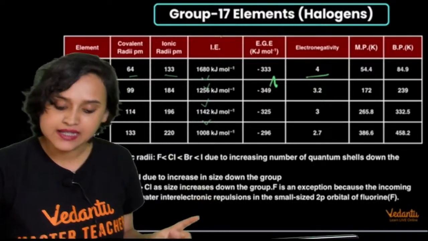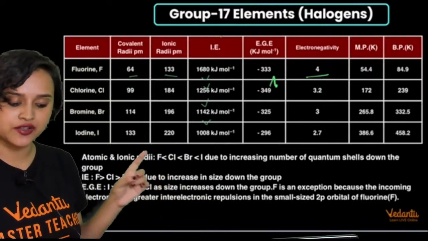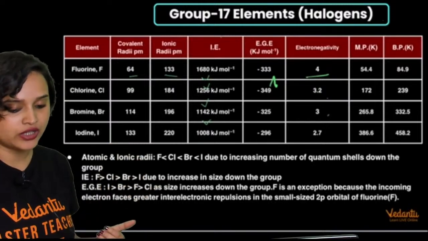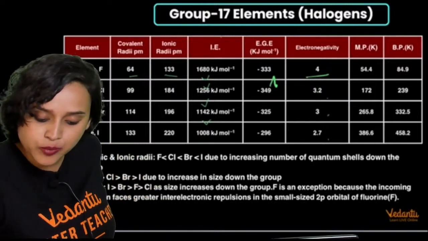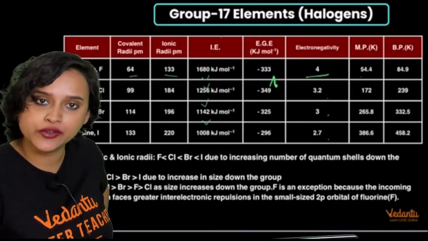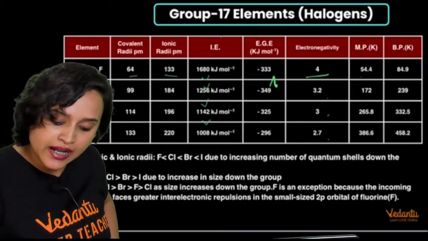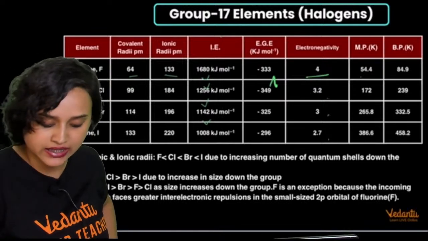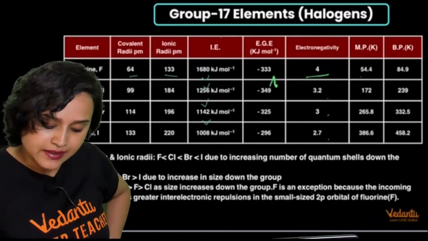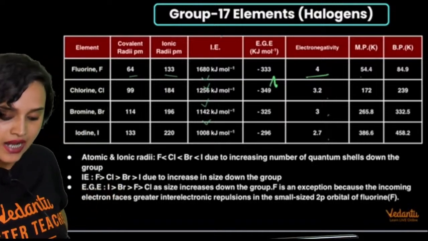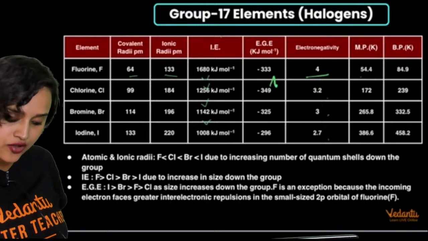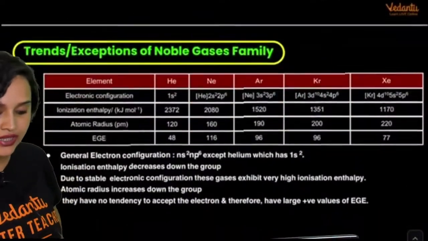Electronegativity for fluorine is 4, for chlorine it is 3.2, for bromine it's 3, and for iodine it is 2.7. Now, melting point here is 54.4 for fluorine, and as you go down the group, you see that it is increasing. For boiling point also, you see that it is increasing, right? Yes, everybody. Now, ionization enthalpy, we have spoken about it. Electron gain enthalpy, we have spoken about it. I don't think there is anything else.